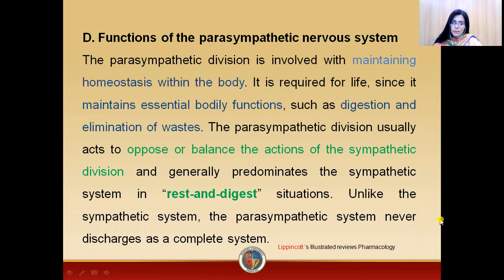So, the parasympathetic division is the division which is mostly involved in maintaining homeostasis within the body. It is essential to maintain body functions such as digestion and elimination of waste. This is a system concerned with rest and digest situations. It is activated in resting conditions, which have no link with emergency situations. So the functions are quite opposite to those of the sympathetic division. Its main function is to oppose and balance the actions of the sympathetic division.